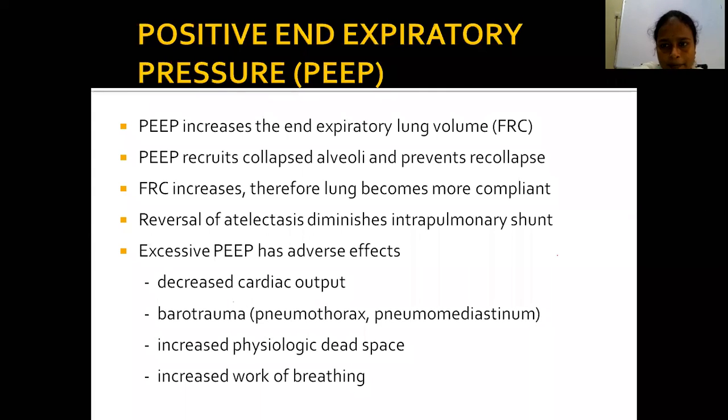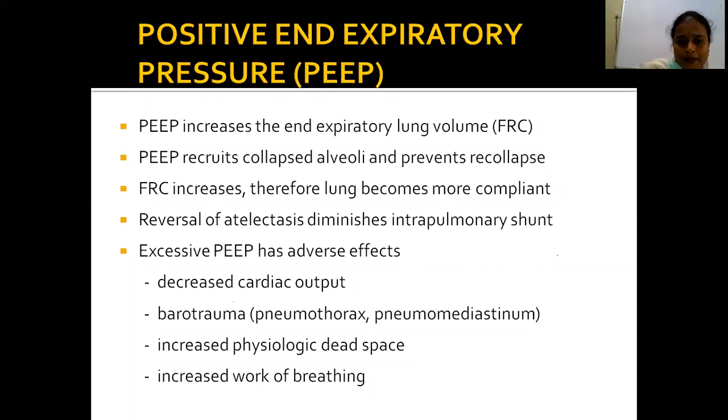FRC increases, therefore the lung becomes more compliant, so reversal of atelectasis diminishes the intrapulmonary shunt. So PEEP plays a major role in maintaining the recruitment of collapsed alveoli.